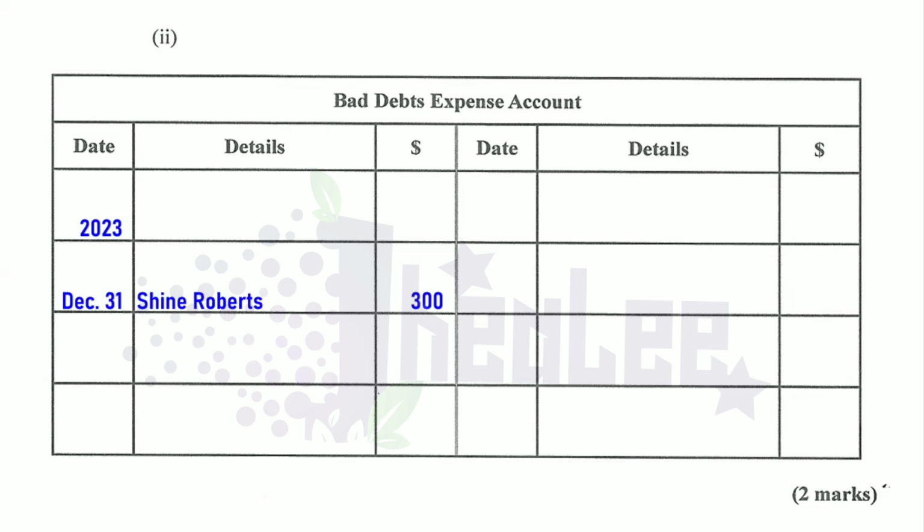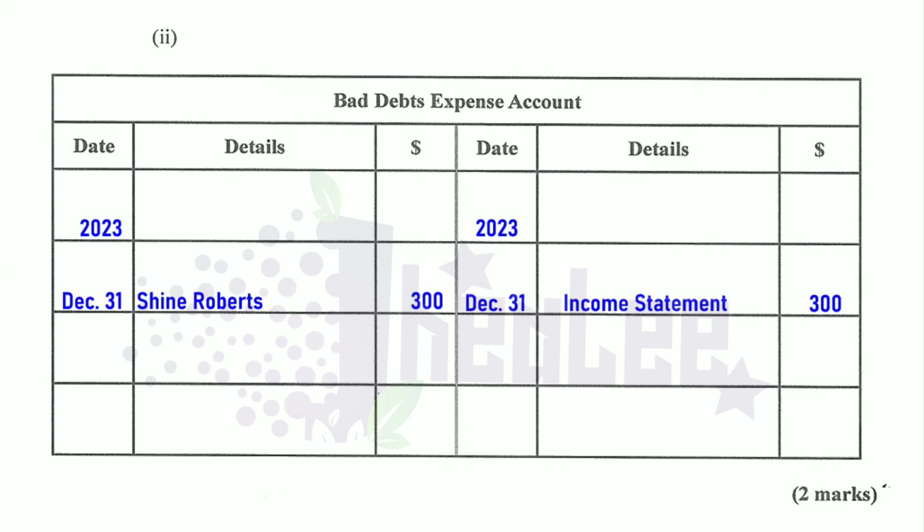All this is saying is that the amount from the expense account is transferred to the income statement or the profit and loss account to prepare the financial statement. So again, the expense account should be credited. We're doing the closing entry, so our date is 2023, the end of the accounting period, which is December 31st. Our details, because it is an expense, we're transferring this amount from this expense account to the income statement, and that is $300. And that will complete the bad debt expense account.